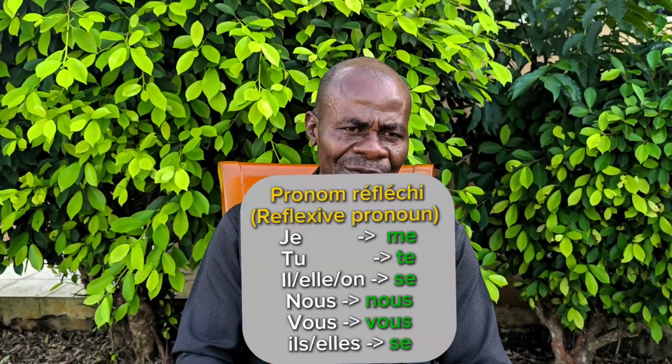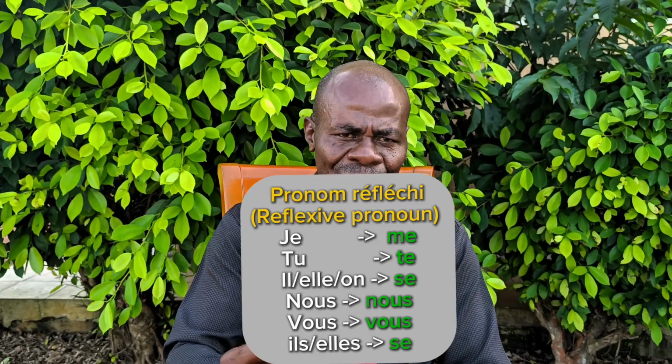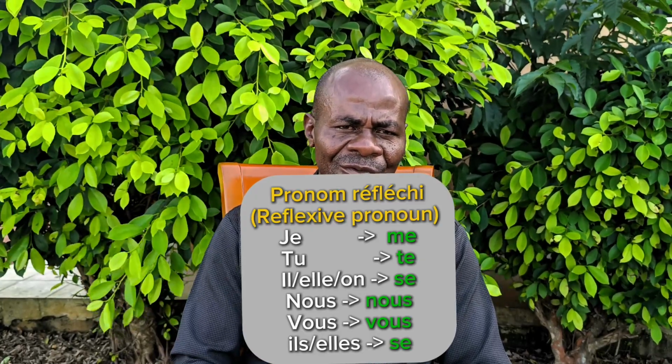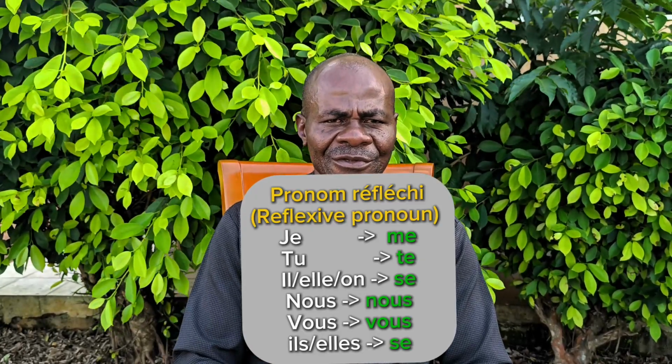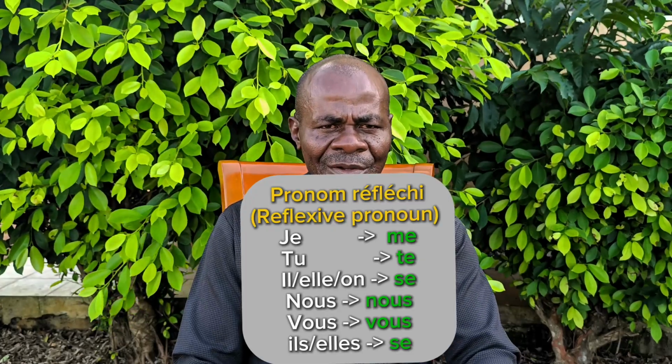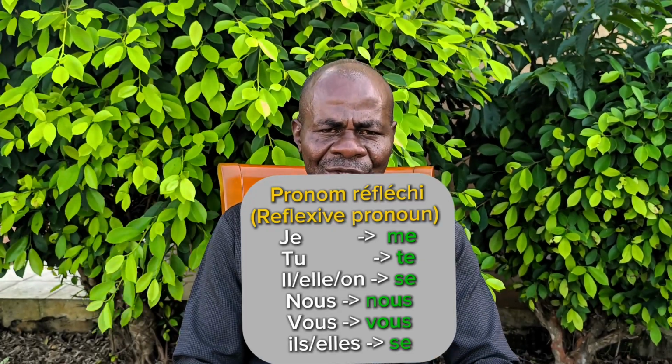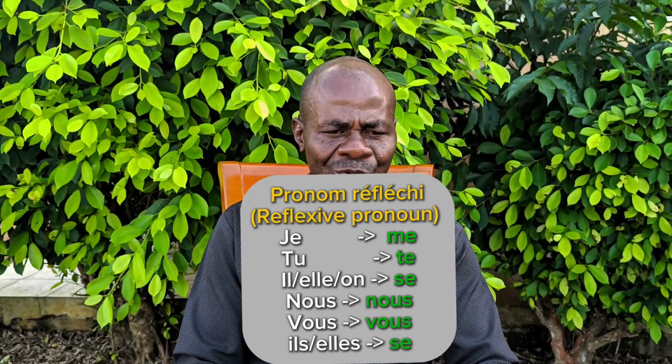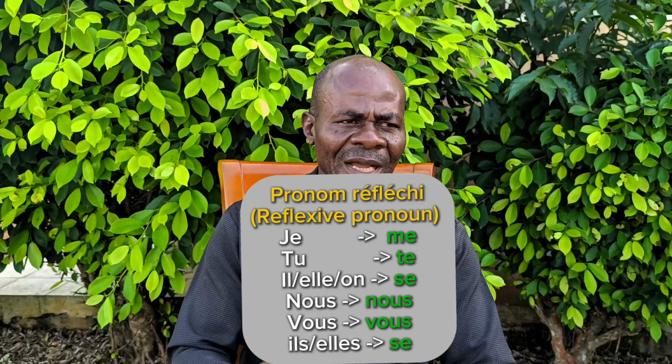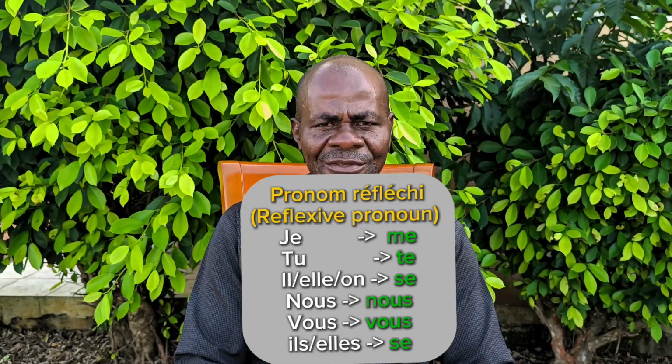It can be me, te, se, nous, vous, or se.